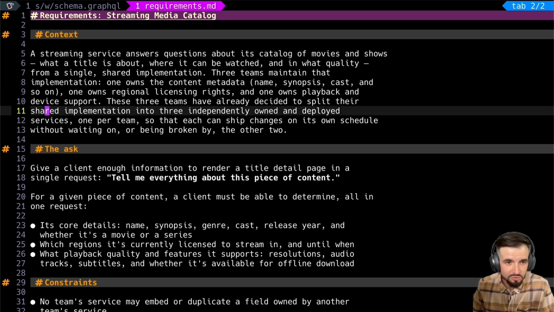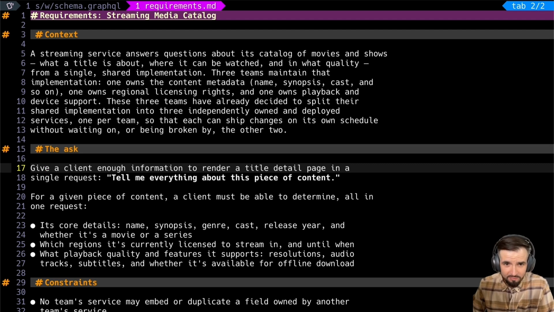All right, let's get on to the ask. Give the client enough information to render a title detail page in a single request. Tell me everything about this piece of content. And I think, just reading this, we're going to have to cheat a little bit, right? Because right now, this is sort of a back-end change, so to speak. So we're going to write the dream query for this because it's going to represent the client experience today. And then we're going to find a way to take this one kind of monograph, so to speak, and turn it into a federated graph or a supergraph, if you will.